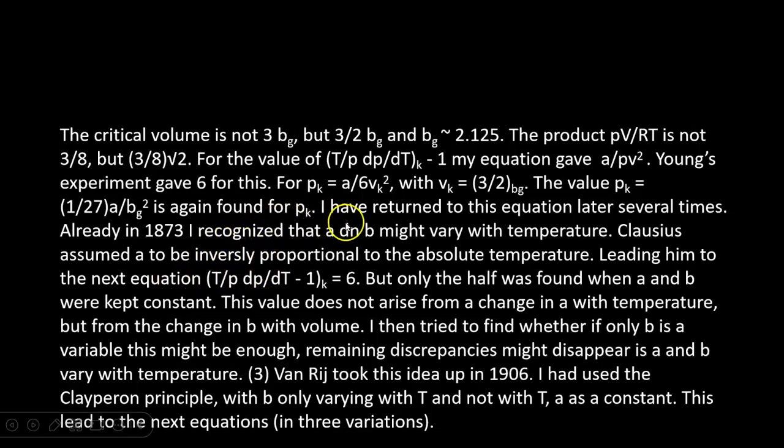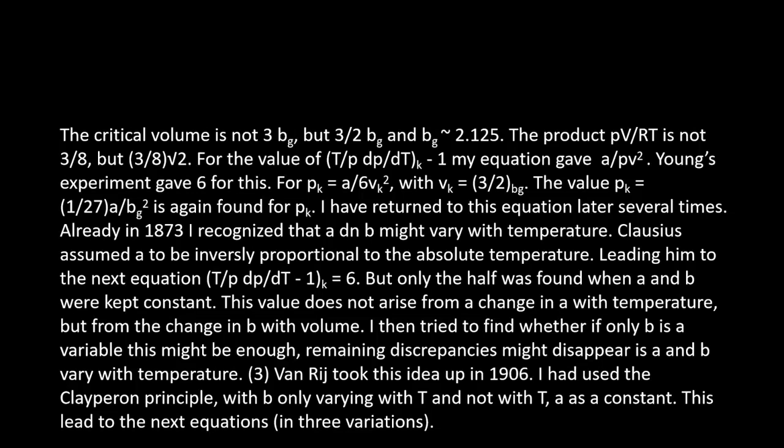For P it is A divided by 6 times V squared, with Vk being 3 divided by bg. The pressure pK is 1 divided by 27 times A divided by bg squared, and accounts for pK.